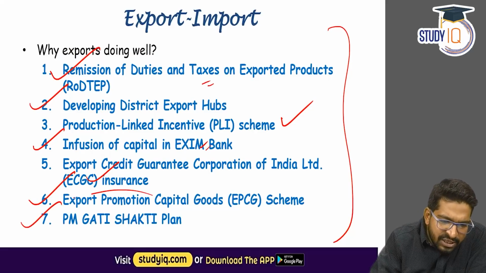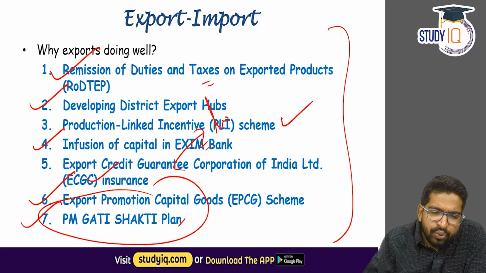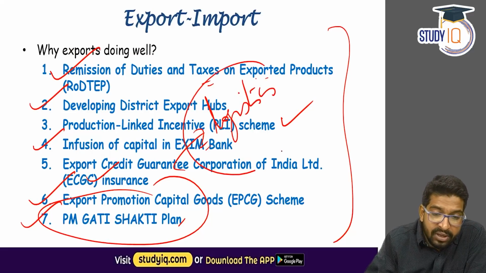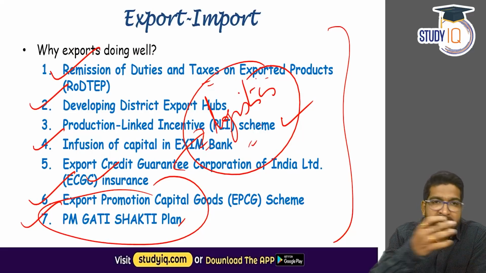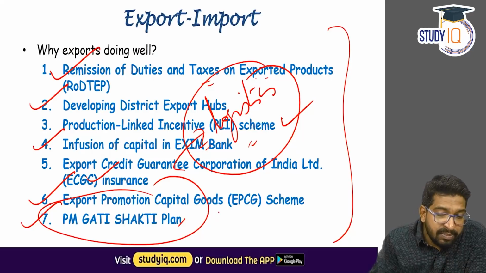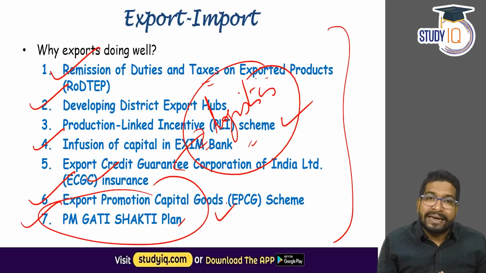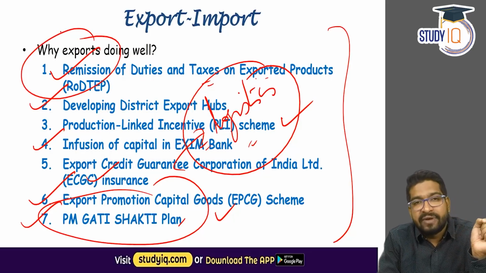Then there is PM Gati Shakti Plan. We'll talk about PM Gati Shakti Plan. Now, this mainly aims to develop India's logistics, not just the road, but the entire shebang. That means the road, rail, air infrastructure, the shipping industry, everything. PM Gati Shakti Plan, it aims to improve the connectivity throughout India. Now, because of all these things, our exports are doing very, very well.